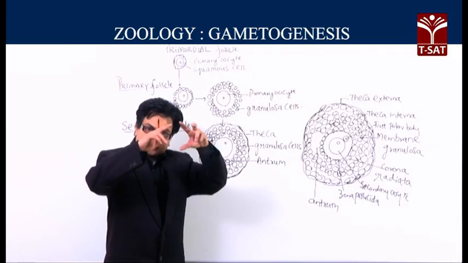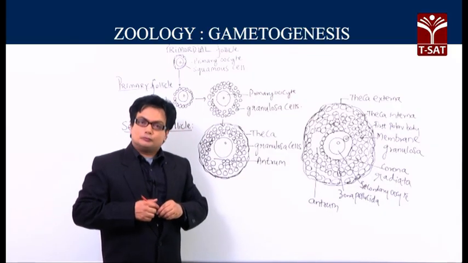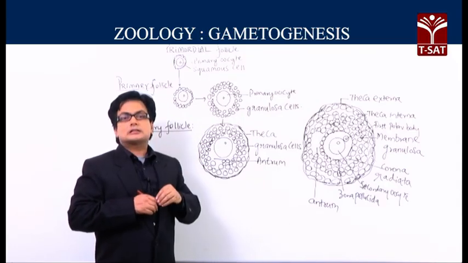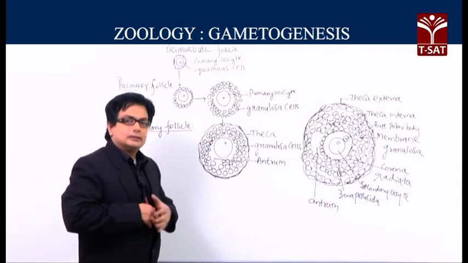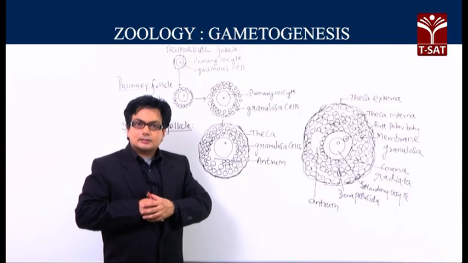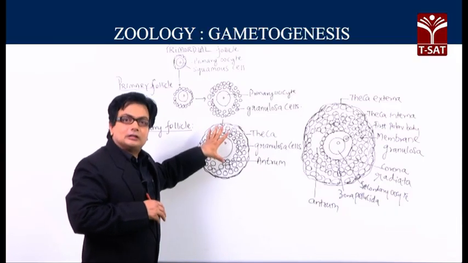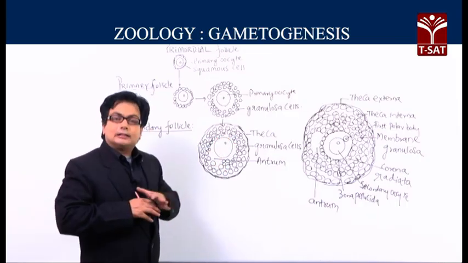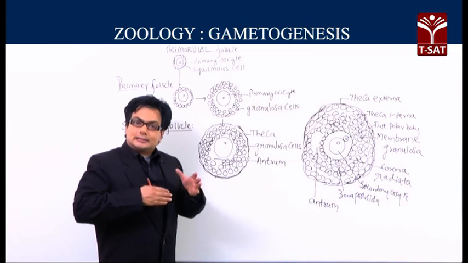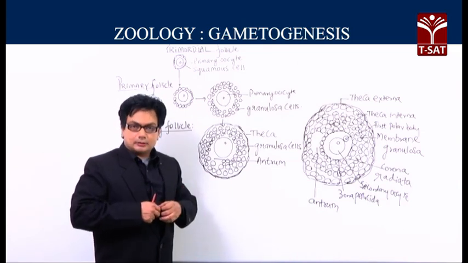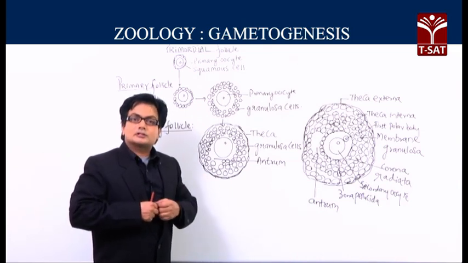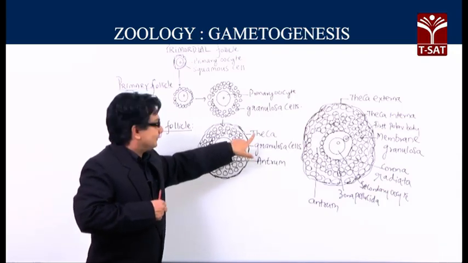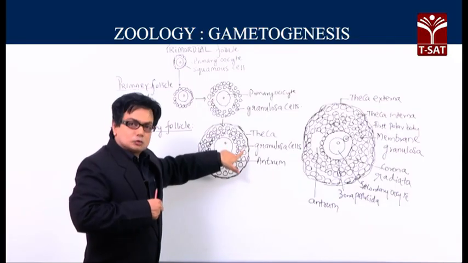Actually, the theca is the outermost layer of the follicle, and with the theca, the inner granulosa cells, and in the center the primary oocyte, this multicellular body will be called the secondary follicle. That means the secondary follicle is in its initial stages. It will have an outermost covering called the theca and inner granulosa cells,